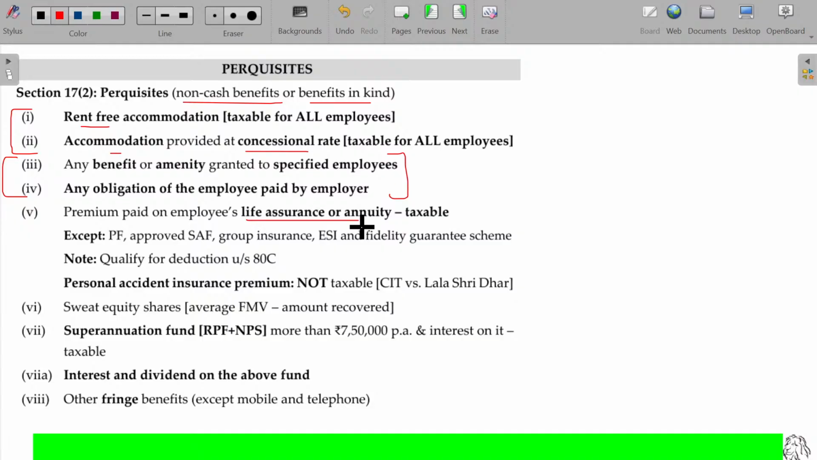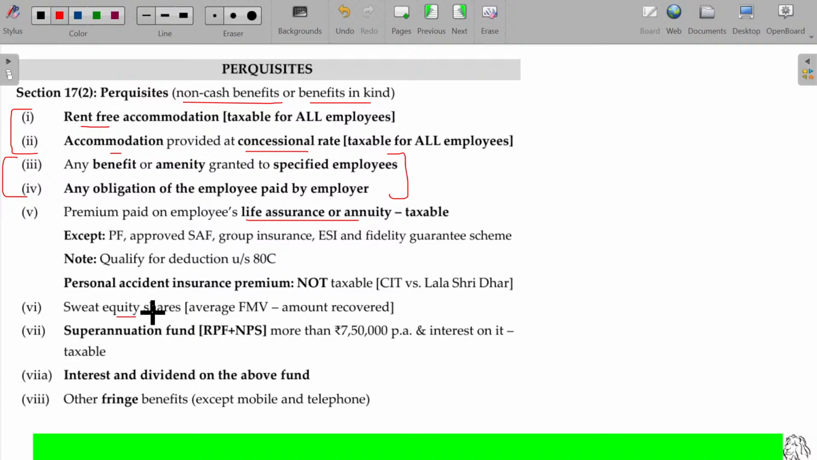Life assurance or annuity plan: for that any benefit or any payment made by the employer, the contribution. For the LIC, the premium is payable. Annuity, for that also any consideration payable will also be considered as exempted to some extent, and some extent will be taxable.